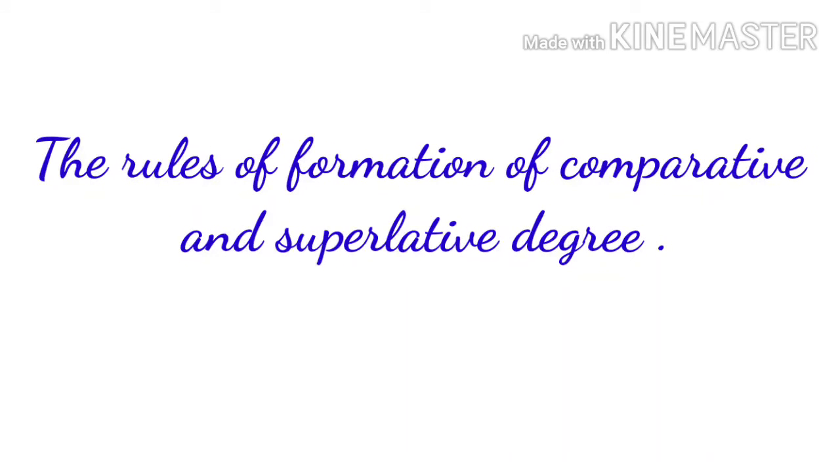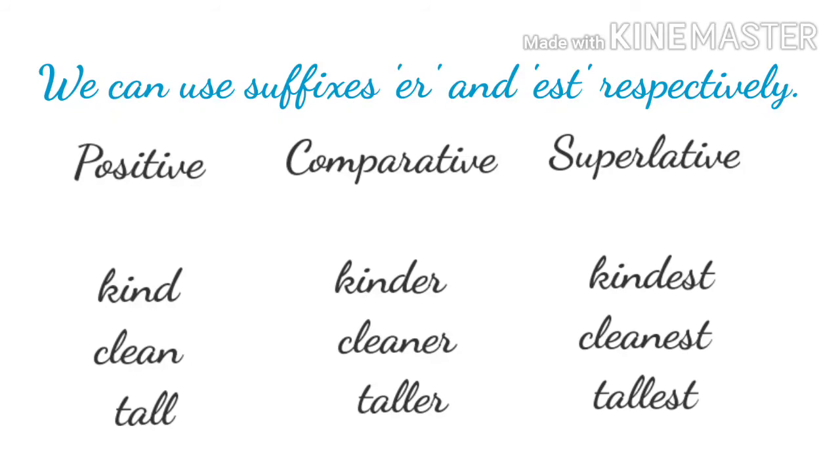The rules of formation of comparative and superlative degree. We can use suffixes er and est respectively. Here we have an adjective, kind. The base word means the positive word. To change it into comparative degree, we add er to the word. And to make superlative, we add est. So in positive, it is kind. Comparative, it is kinder. And in superlative, it becomes kindest. Likewise, clean, cleaner, cleanest, tall, taller, tallest.